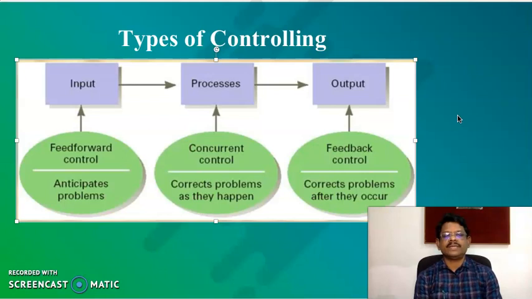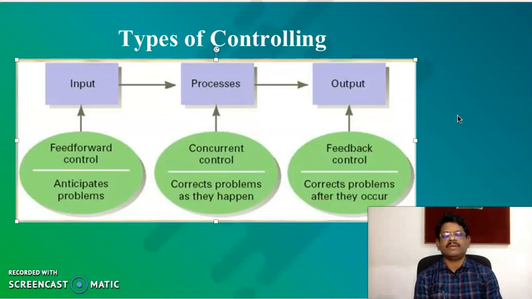We predict in the beginning itself, when we are going to start the activities. We have our own prediction, and we foresee what is going to happen. At that time itself we start applying the controlling function, and that kind of activity is called input control.